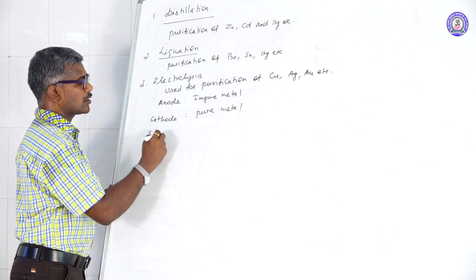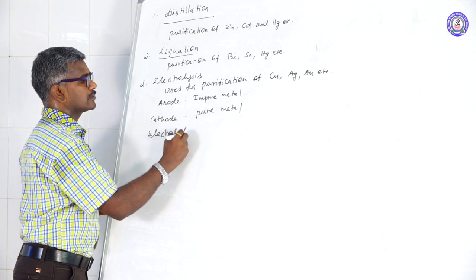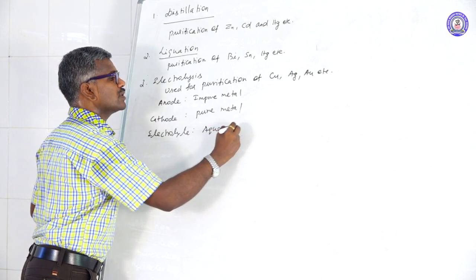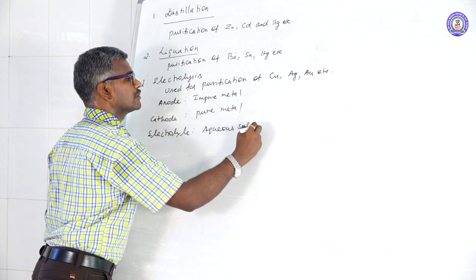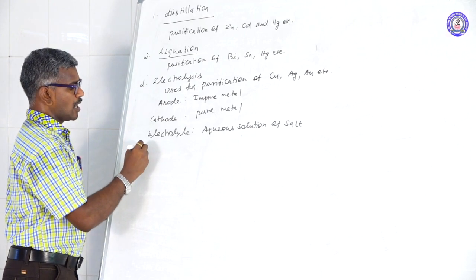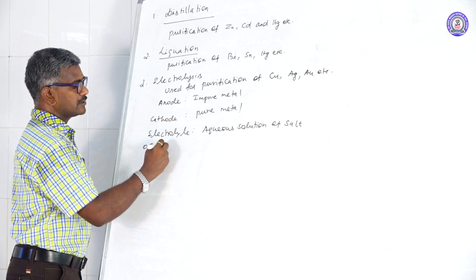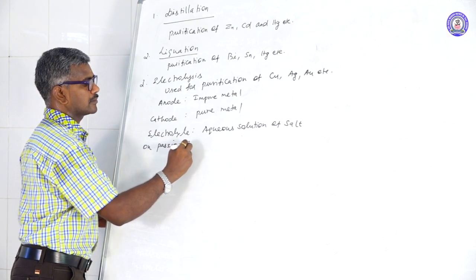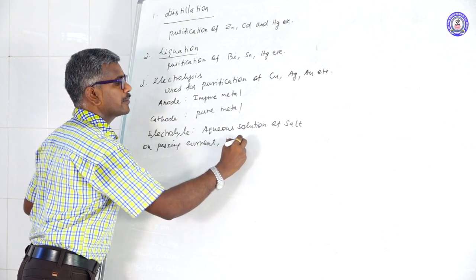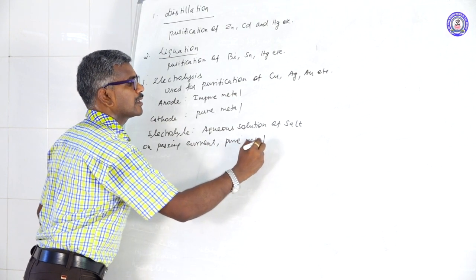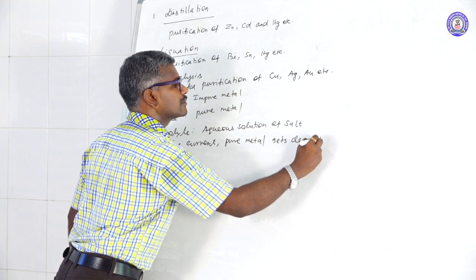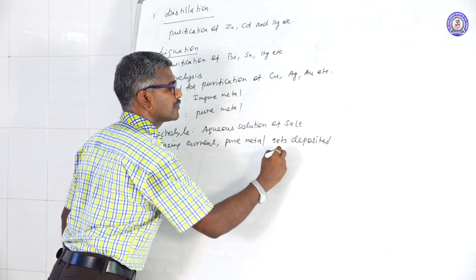Another one is an electrolyte. Electrolyte is nothing but an aqueous solution of salt. On passing current, pure metal gets deposited at cathode.